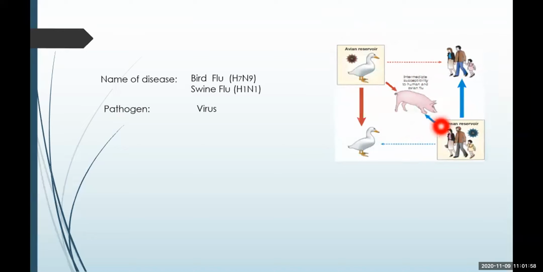If you come in close contact with infected animals, or if you consume the uncooked meat of the animal or bird, the infection might spread from one to another. So, the mode of infection is contact with infected birds and animals.